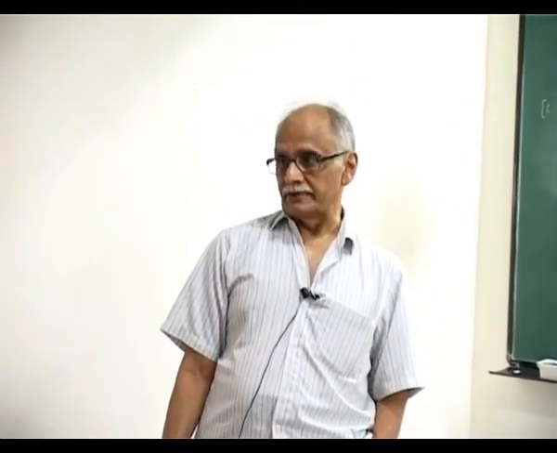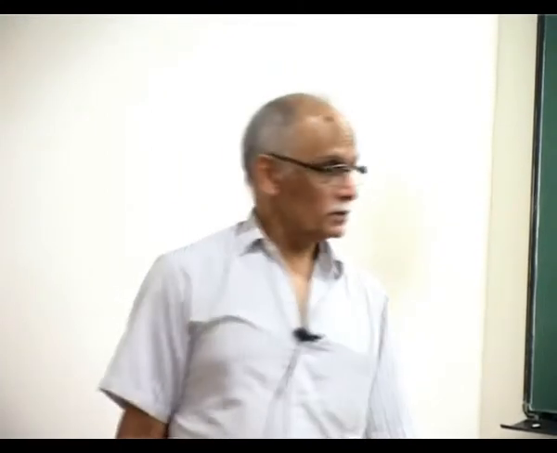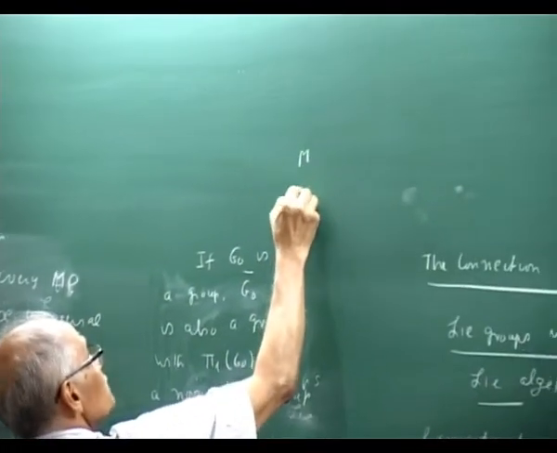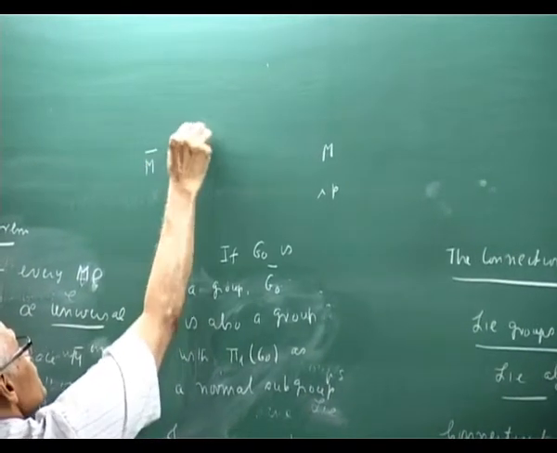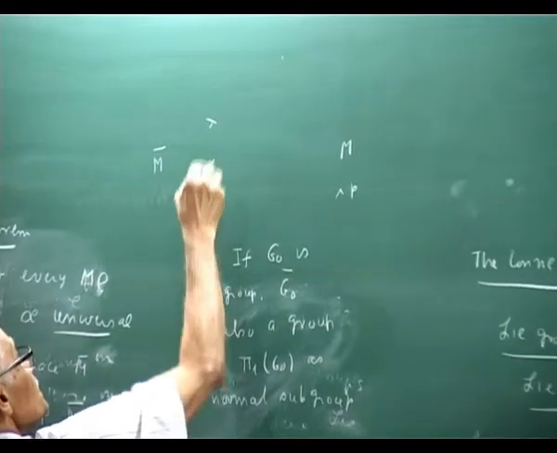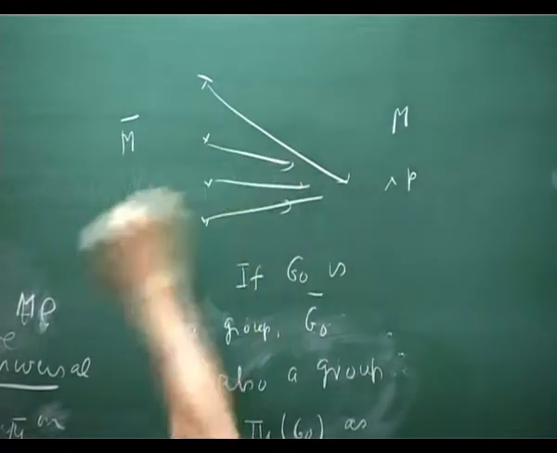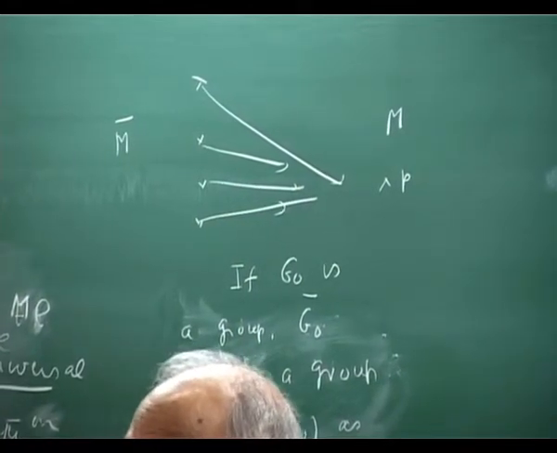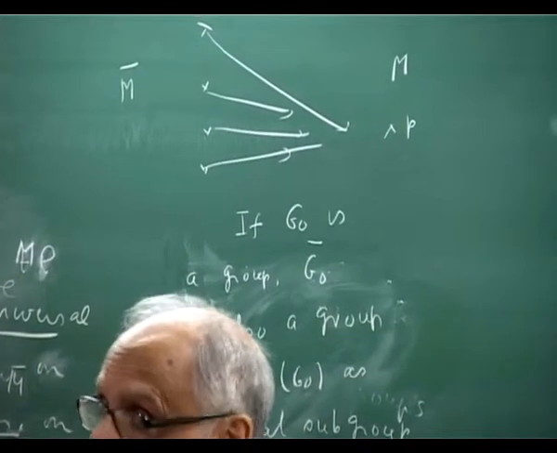Some point P of M. So the number of points which go to a point P of M: you have M bar, M here, you have this point P, you look at M bar, you find so many points going to P, M bar to M. This number is the dimension of the fundamental group here.